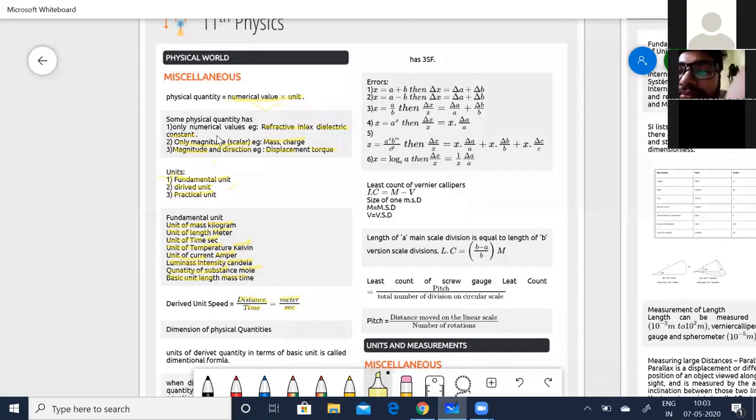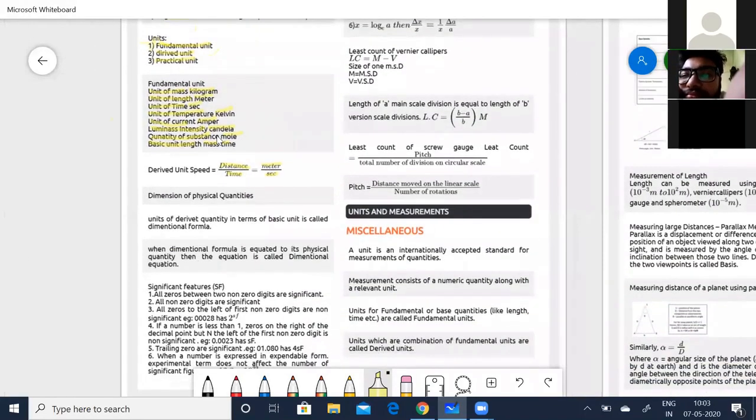Next, coming to the dimensions of physical quantities. Units of derived quantities in terms of basic units are called the dimensional formula. So when a dimensional formula is equated to its physical quantity, then the equation is called the dimensional equation. I'll come again. When the dimensional formula is equated to its physical quantity, then you say the equation is the dimensional equation.